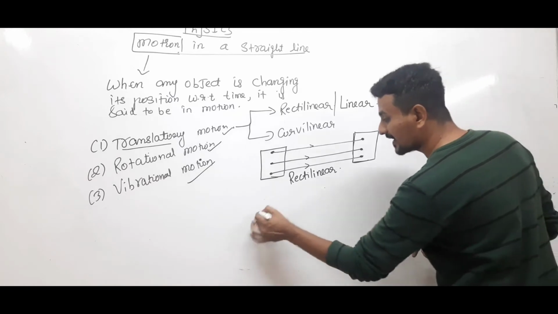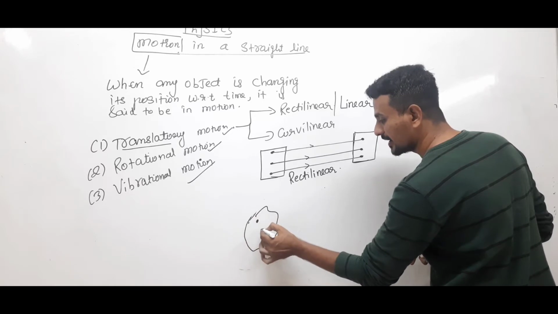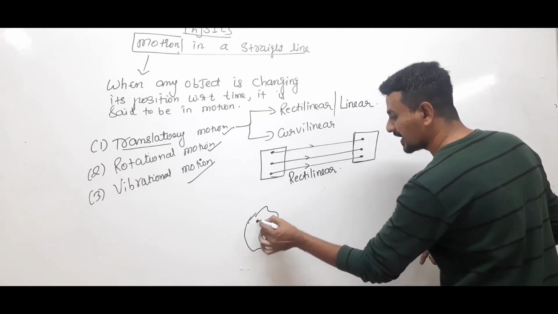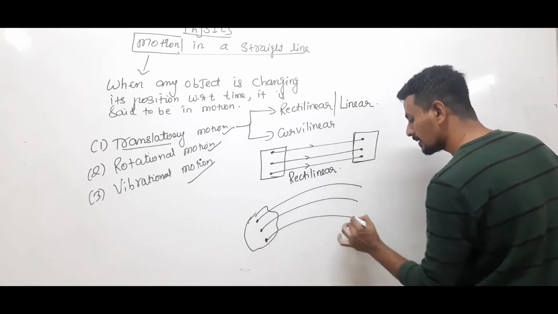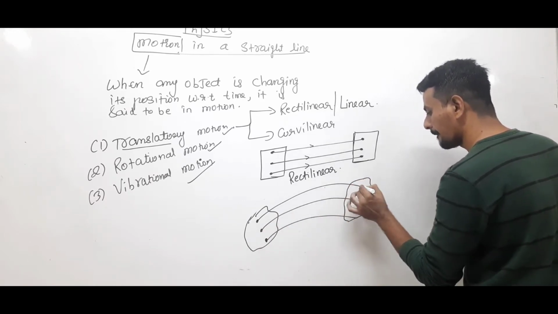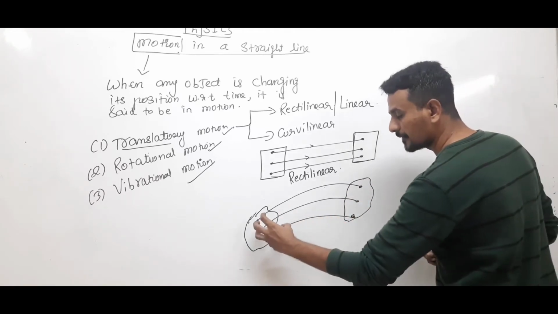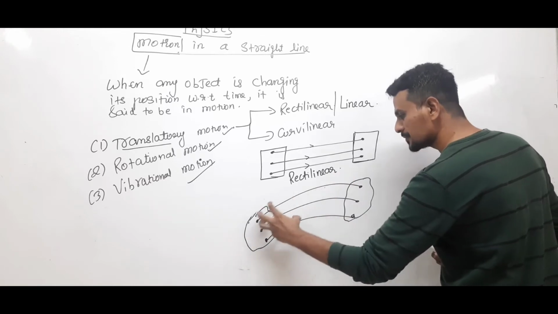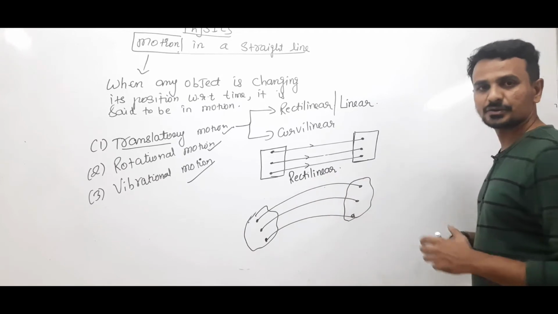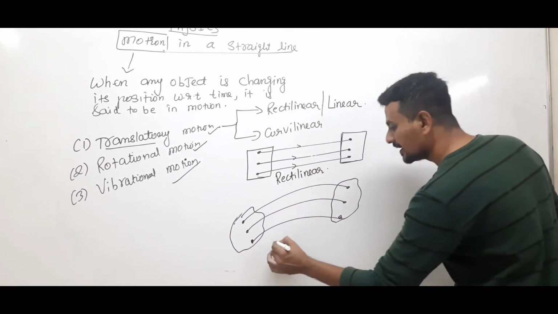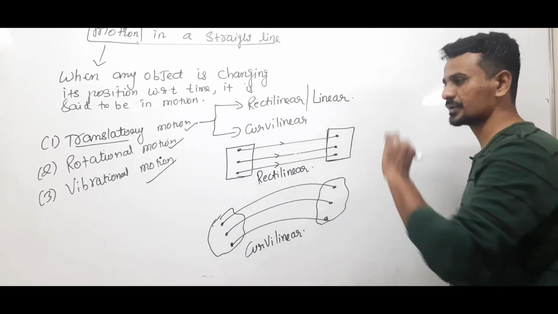But what if the particles inside the body, now suppose this is an irregular shaped body, again made up of three particles, are along with the body traveling in a curved path? Particles have covered equal distance, but now not in a straight line like this. Now they are moving in a curved path. So this kind of motion is known as curvilinear motion.